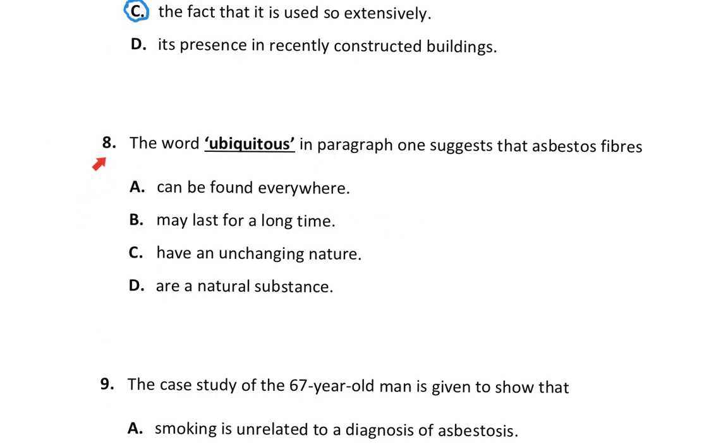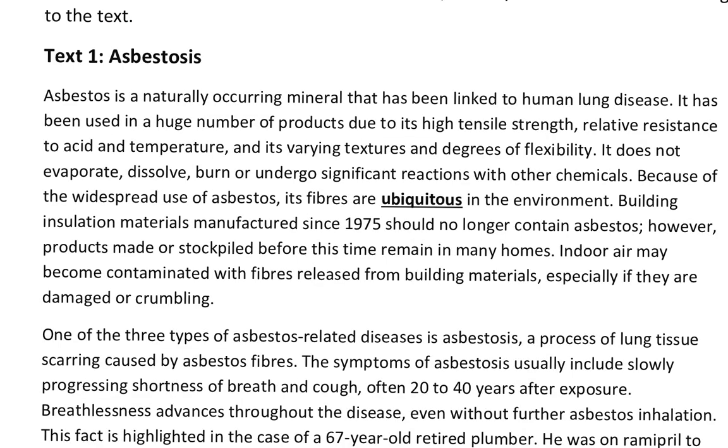Alright, so question number 8. The word ubiquitous in paragraph 1 suggests that asbestos fibers. So let's go to the paragraph. Alright, so this is my trick. If you're looking for a certain word like ubiquitous, don't just start right behind it and read. You may not get the answer right. The best thing to do is to start from where the sentence starts. So the sentence starts from here above. Because of the widespread use of asbestos, its fibers are ubiquitous.